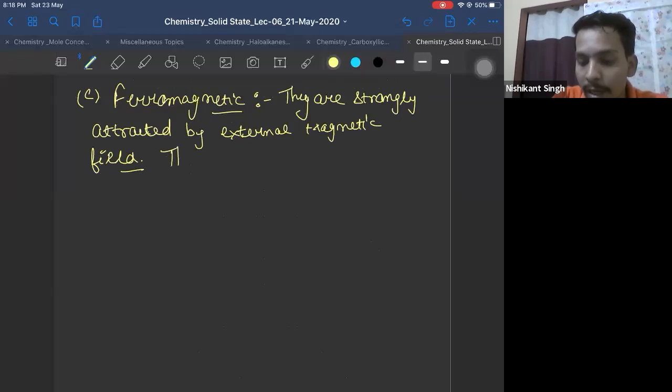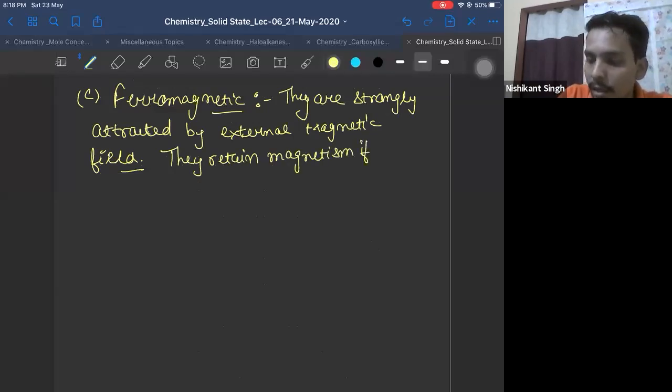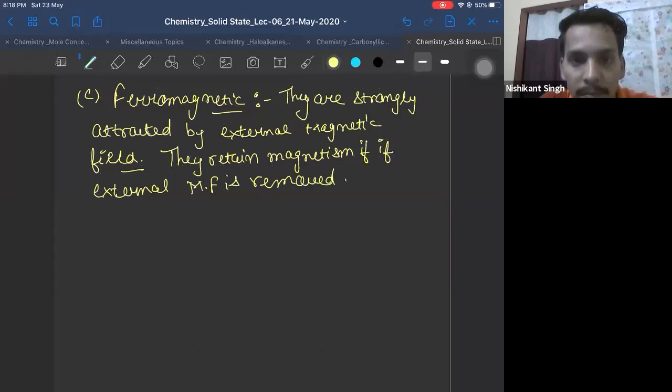They retain magnetism even if the external magnetic field is removed. Even if the external magnetic field is removed, they will still retain their magnetism. Okay? That is another point.